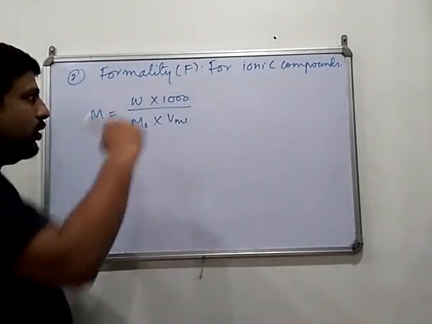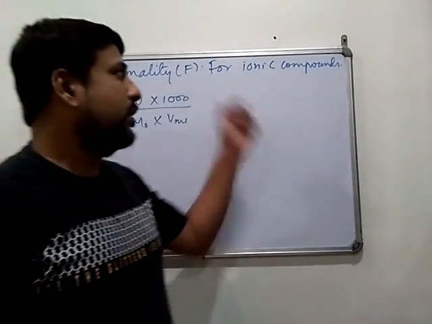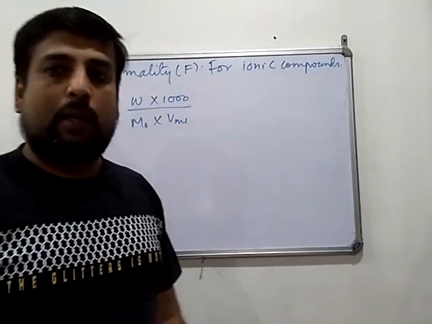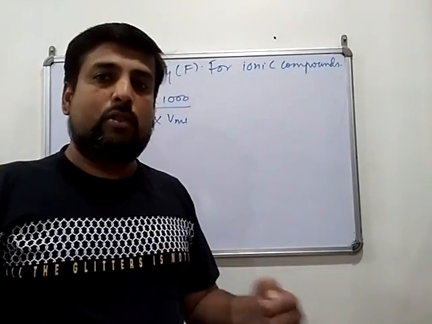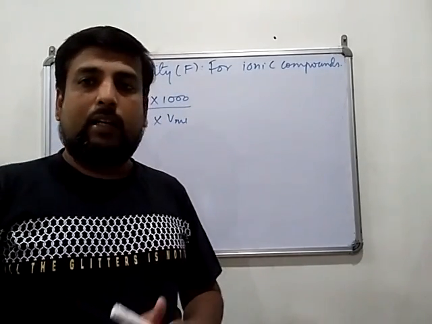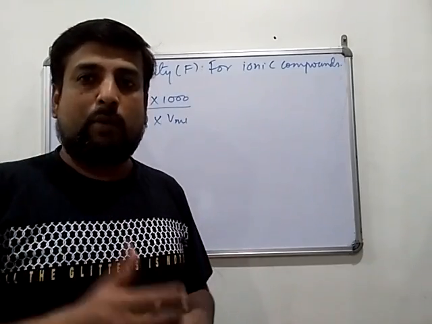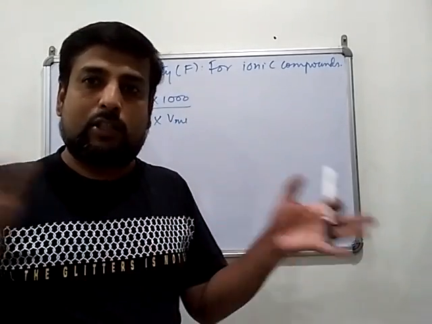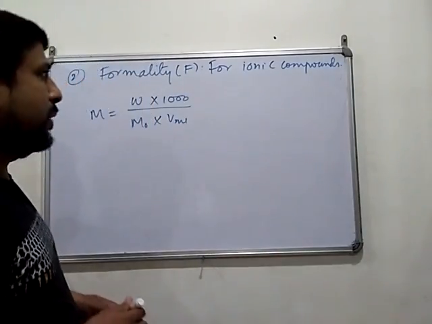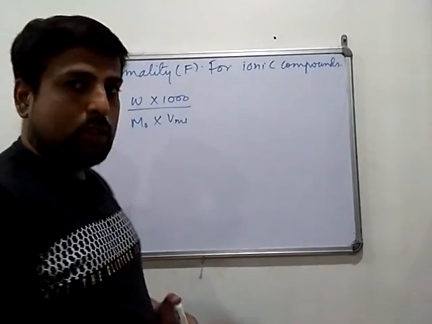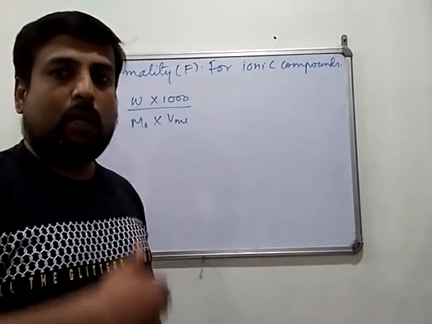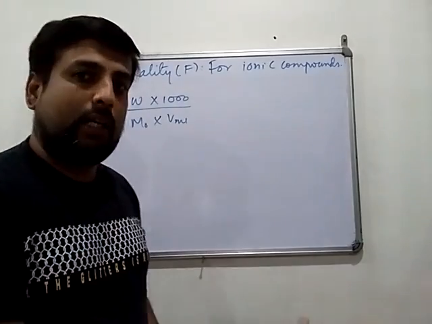Now from this formula only we can take formality, but you have to keep in mind that this term is used for ionic compounds, because ionic compounds do not exist as discrete molecules. They exist as ions, and they generally dissociate. So in this case we use the formula mass, and therefore formality.